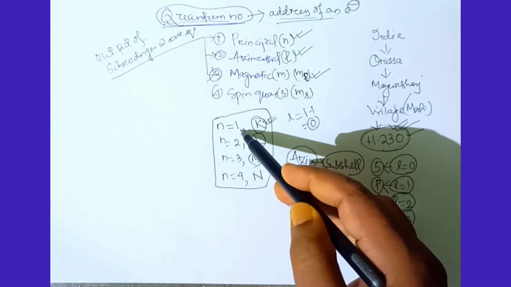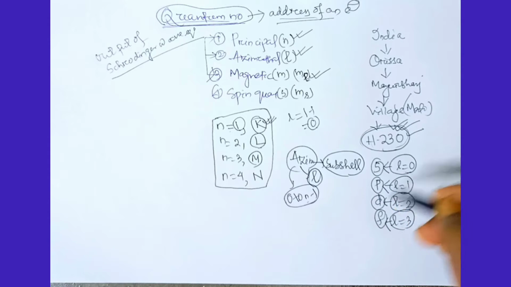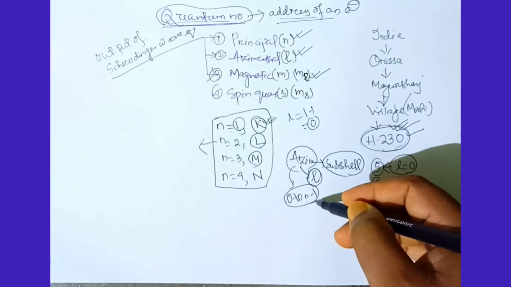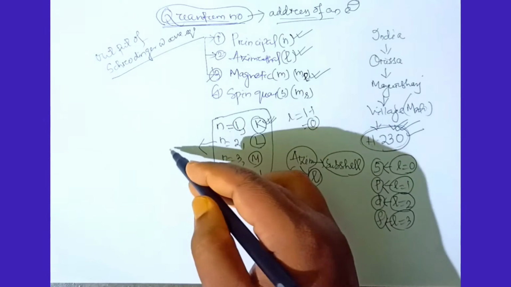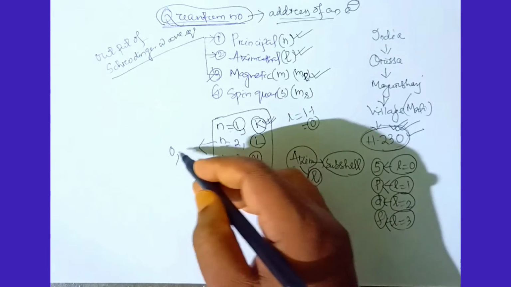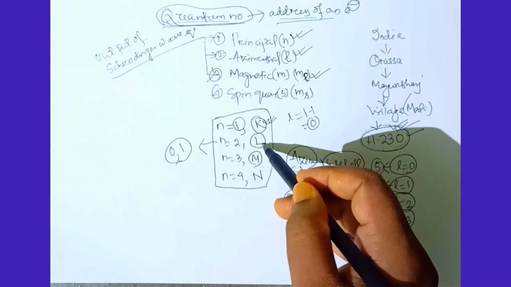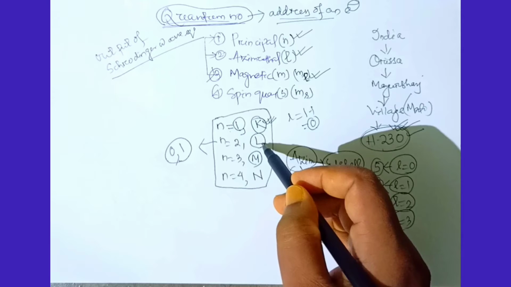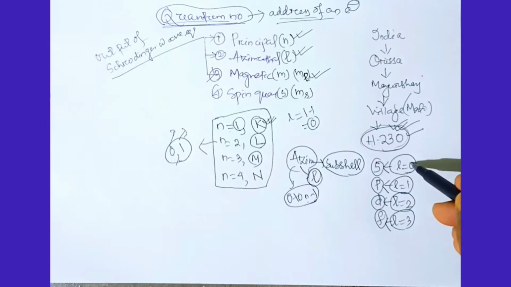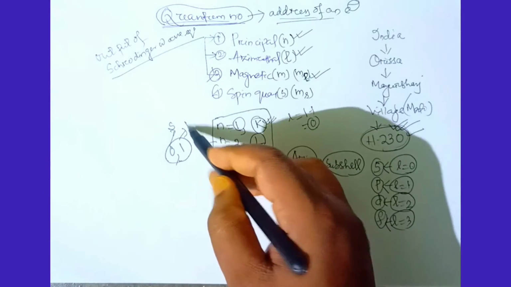So K cell has only one subcell, that is S subcell. When n equals 2, L will be 0 to n minus 1: one will be 0 and the other will be 2 minus 1 equals 1. So the L cell or L orbit has two subcells. L equals 0 means S subcell and L equals 1 means P subcell.